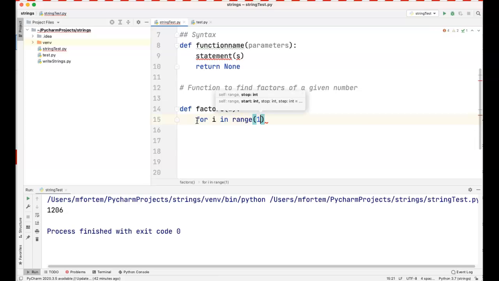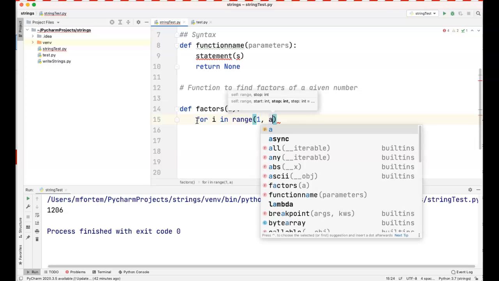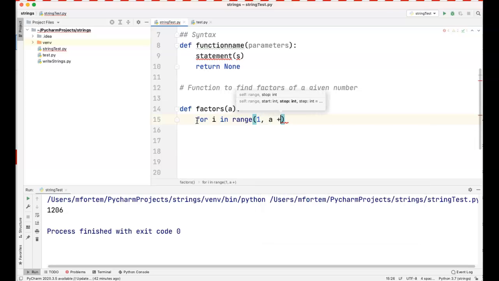So we have the beginning where we use the range function, and we have the end, and at the end we are always going to add one to the number. So any number that we'll get, we'll start with 1, we loop through it, and then we add 1 to it, and we continue doing the same process.